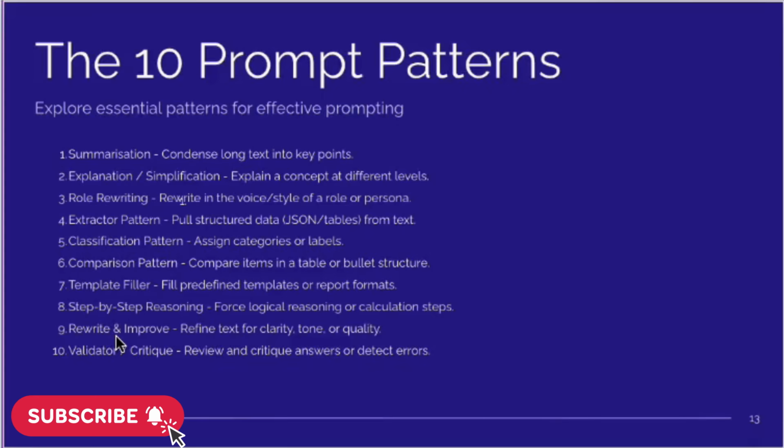Rewrite and improve pattern. For this, you ask the model to refine the text, improve the clarity, tone, grammar, or rewrite for a specific audience. Perfect for content, emails, and resumes. Last one is validator or critic pattern. This pattern asks the AI to check for errors, missing steps, contradictions, or critique an answer so you can refine it further.